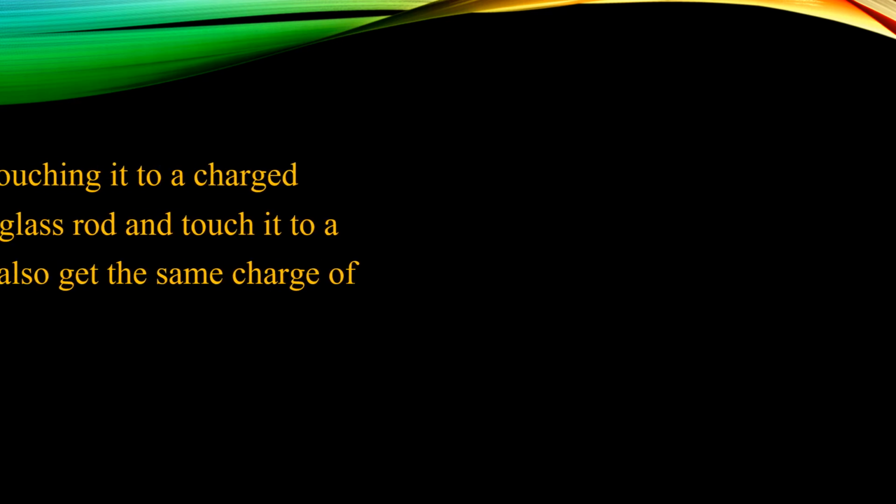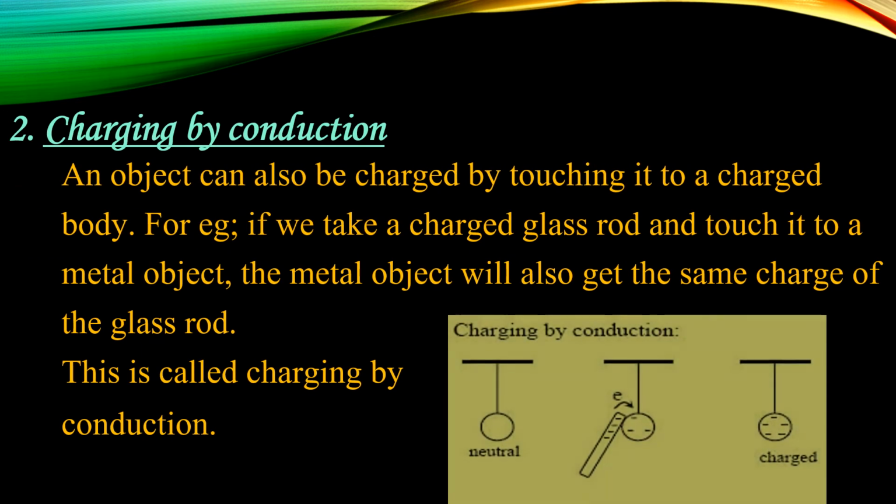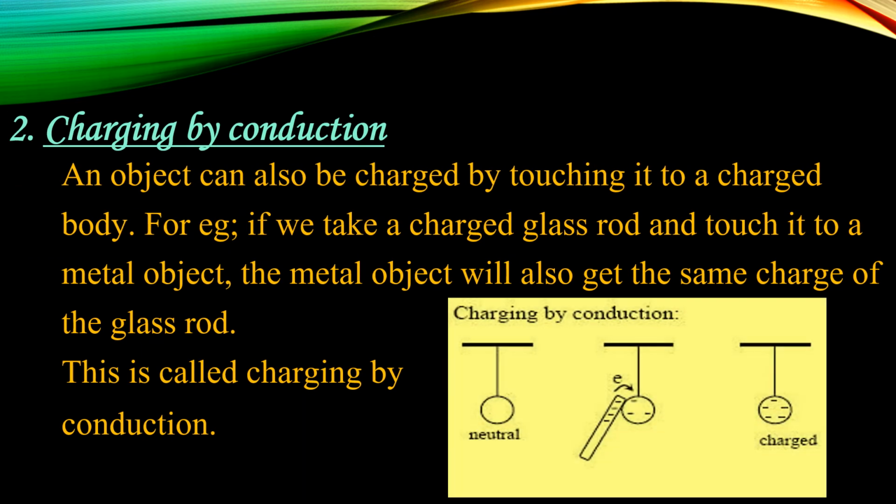Children, the next method is charging by conduction. In this, the object is charged by touching it to a charged body. We have seen in the previous part, when we rub a glass rod with silk, it acquires a positive charge. If we touch a metal object with this glass rod, the metal object will also get the same charge as the glass rod, that is the positive charge. This method is called charging by conduction.